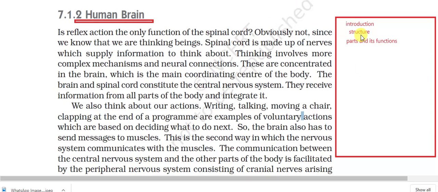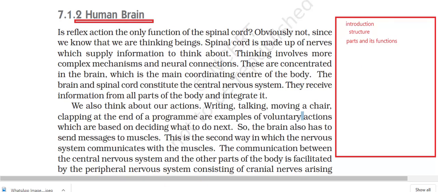So first we'll see the introduction, that brain is the central processing organ of our body and it acts as command and control system. Since it is the central processing organ, it is present in the center and it gives command and it has a control system, meaning what we have to do or what not. It works under the voluntary action. Voluntary action means which is in our control, and the human brain is well protected by the skull. So this is just the introduction, and we will see the structure of the brain.